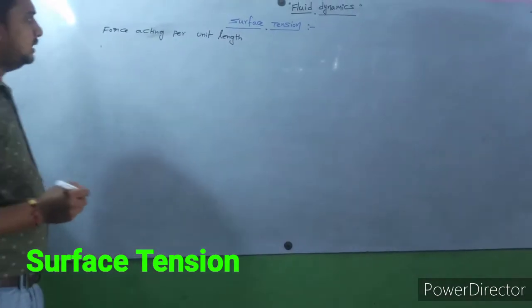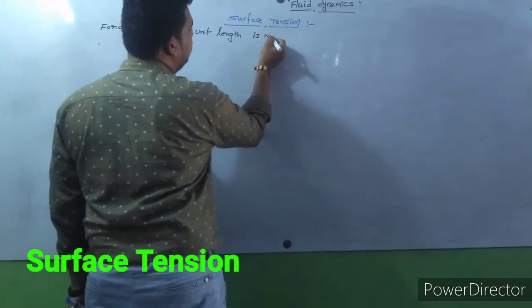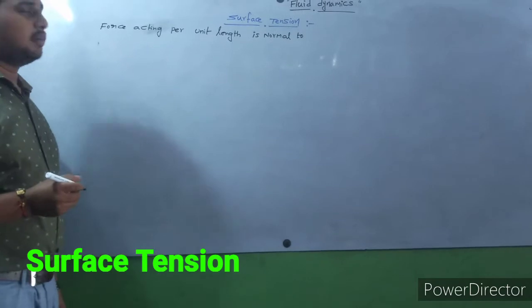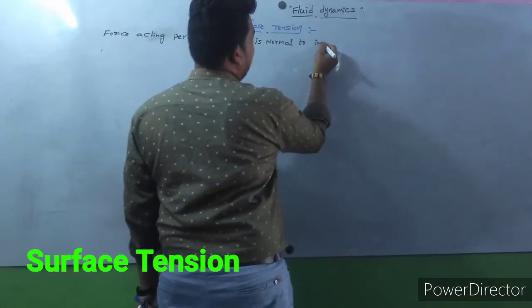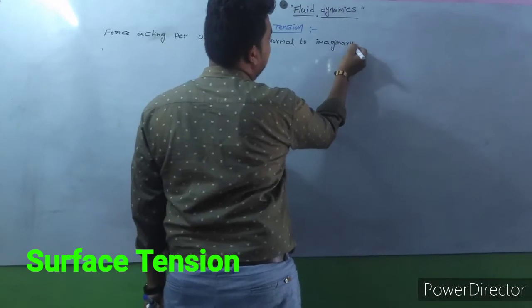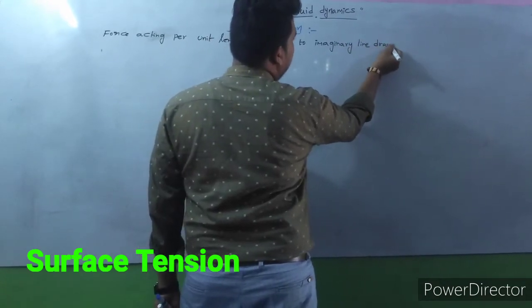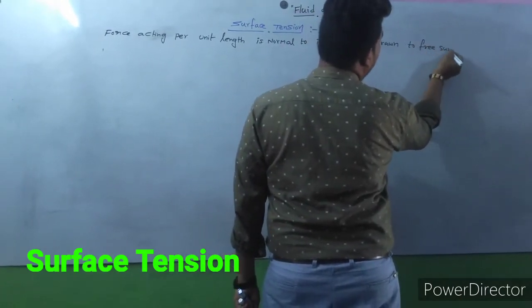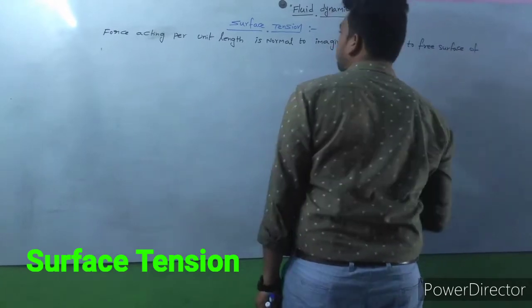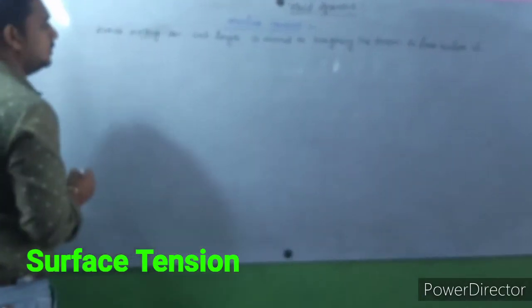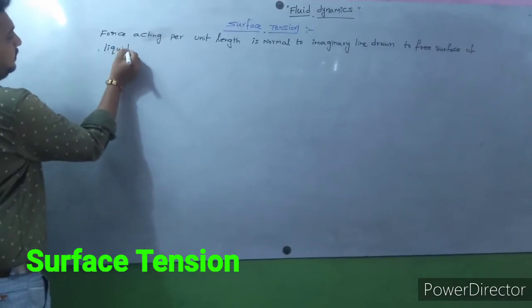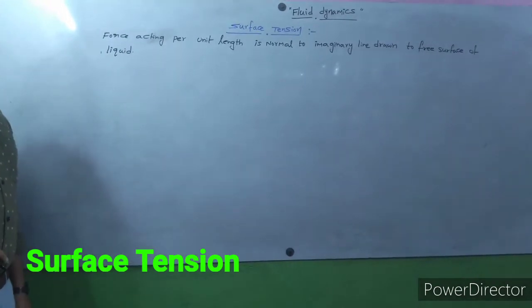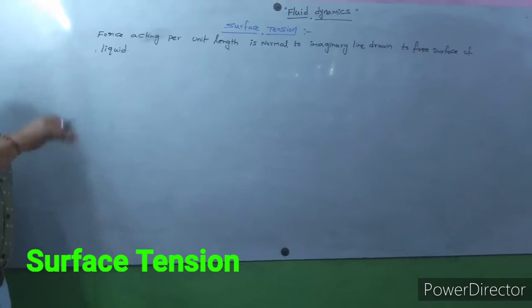Force acting per unit length normal to an imaginary line drawn to the free surface of liquid. So this is the definition for surface tension: force acting per unit length normal to an imaginary line drawn to the free surface of a liquid.